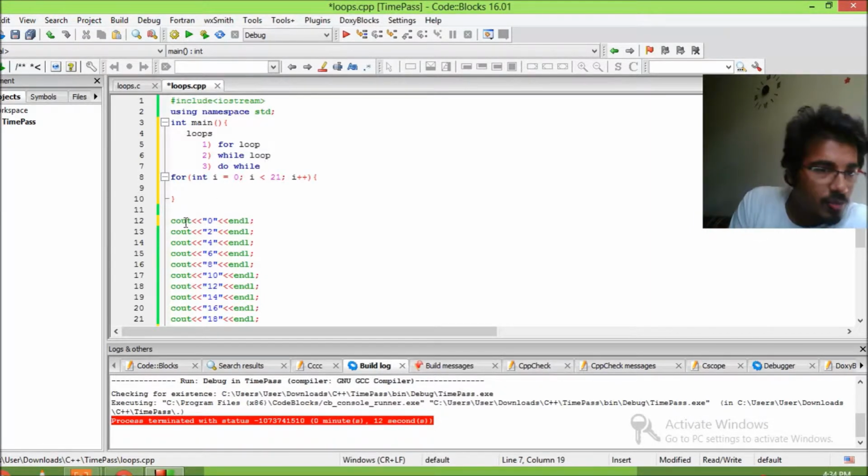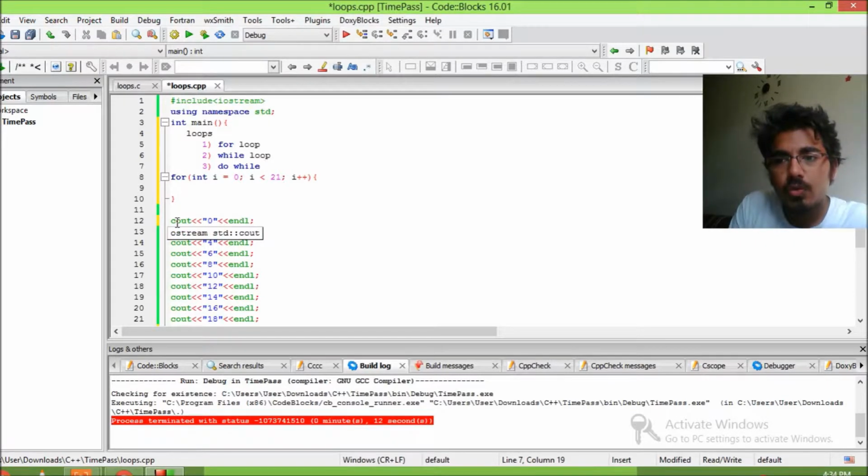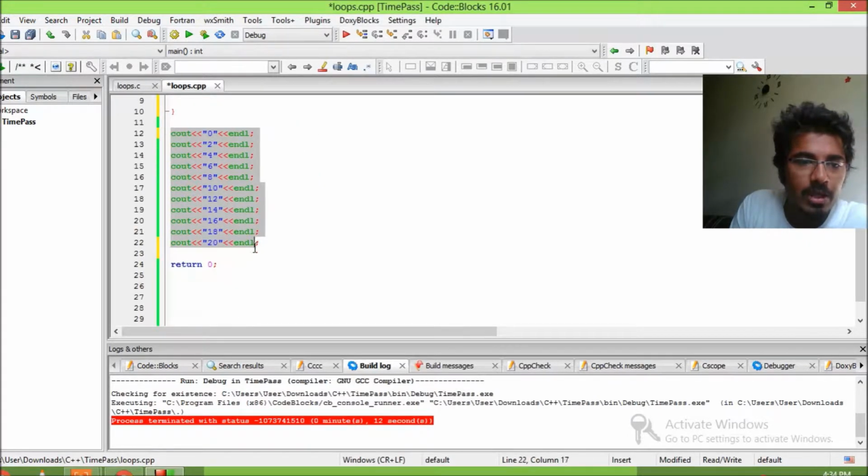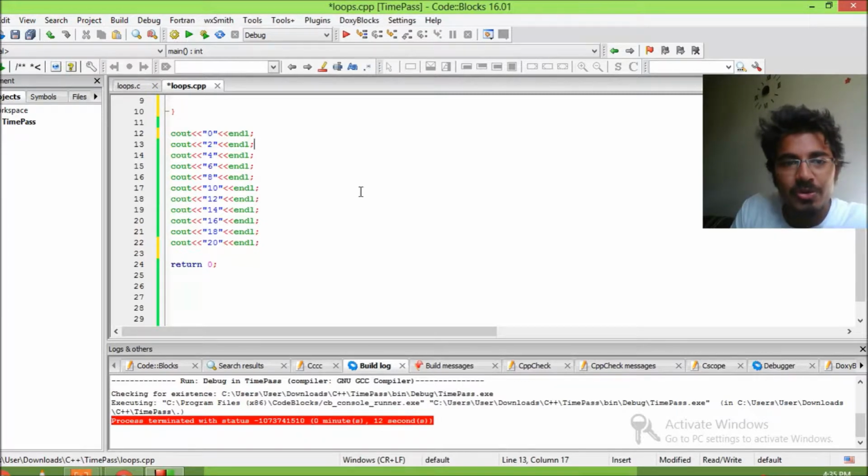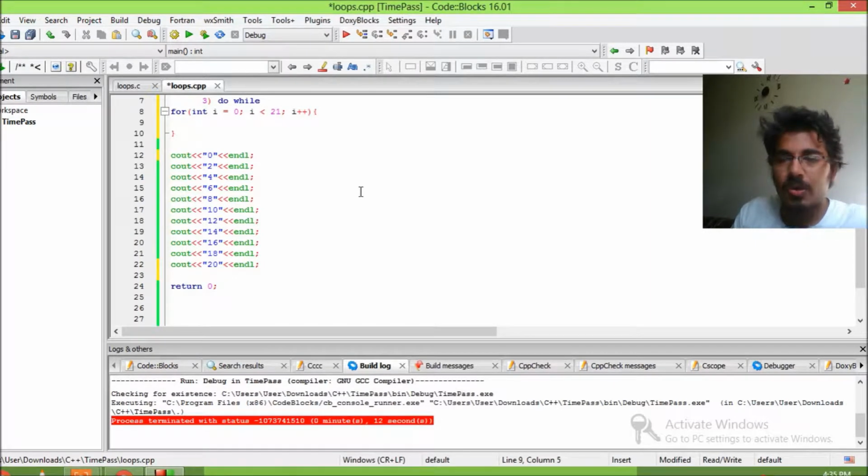Now in this program we are trying to print the numbers from 0 to 20, and we found a way to do it by just printing out cout statements. But then what do you see here? We are repeating our code more than once. So what would be a good option to do it?